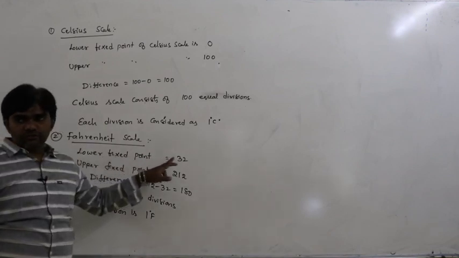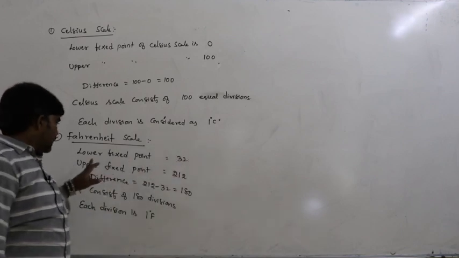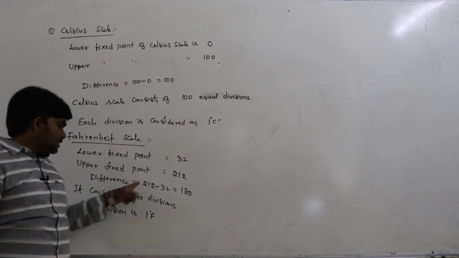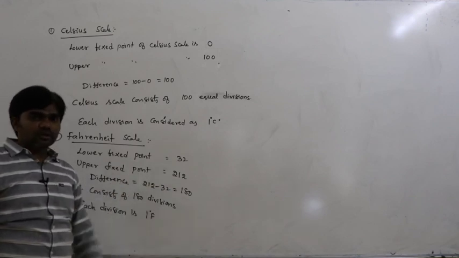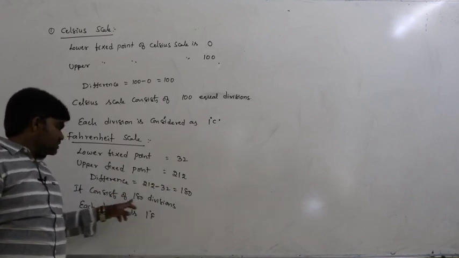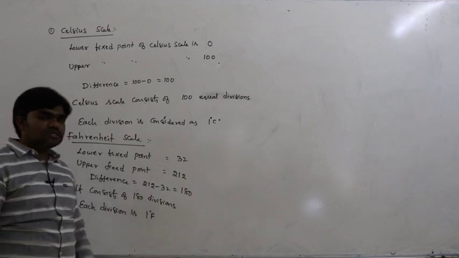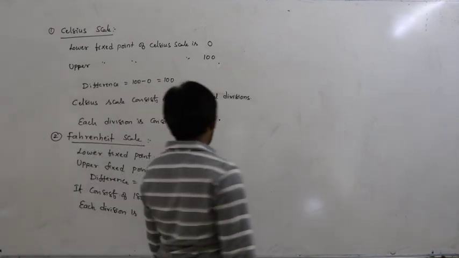So, the lower fixed point of the Fahrenheit scale is 32 and the upper fixed point is 212. What is the difference here? 212 minus 32, that is 180. So it consists of a total of how many divisions? 180 divisions. Each division is considered as 1 Fahrenheit.